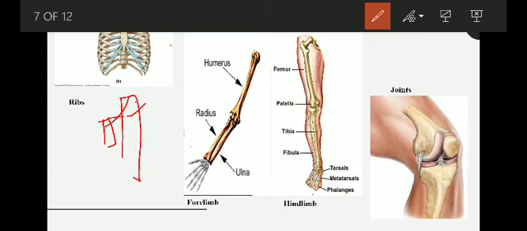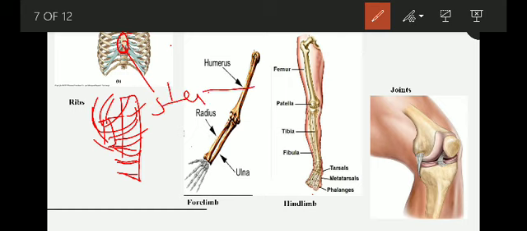So there are 12 pairs of bone joined like this. 10 pairs of bone are directly joined, and two bones are not joined to the front bone. This front bone is called the sternum, or the breastbone. And this back bone is the backbone, or the spinal vertebral column.